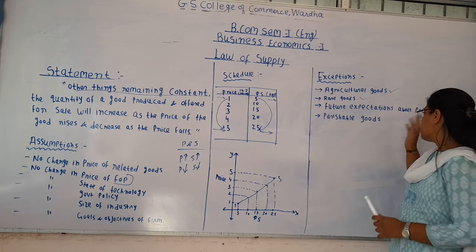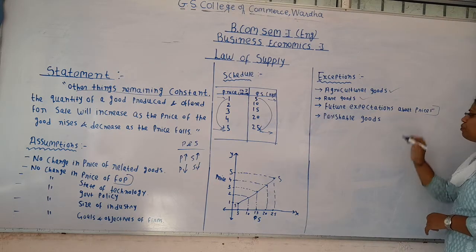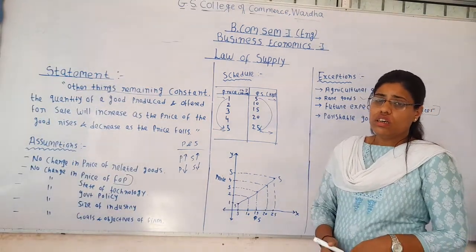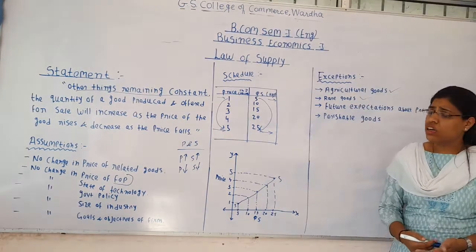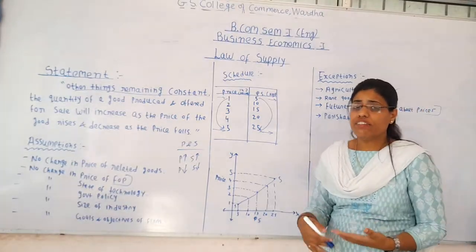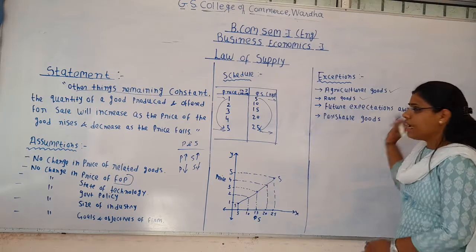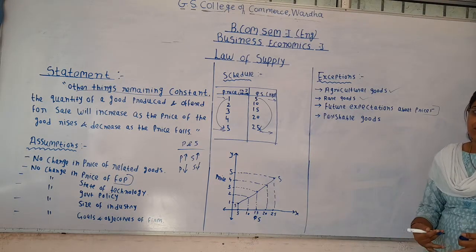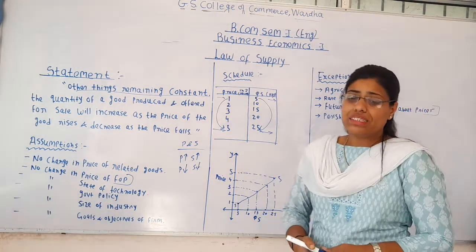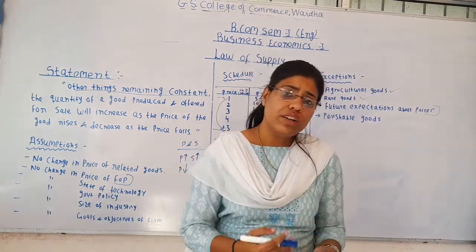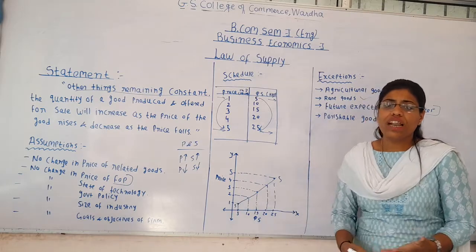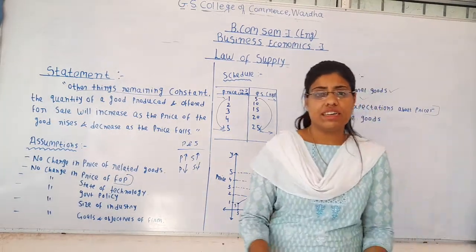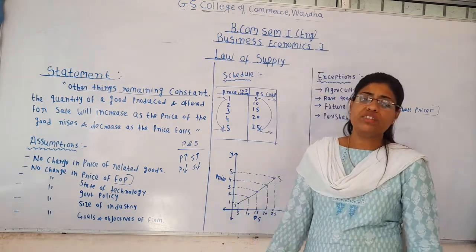Then future expectation about prices. See, if the supplier is expecting that in the coming one to two months the price of the product will increase in the market, what he can do is start holding the product at the present price. When he starts holding the product, even though there is no change in the price, the supply of the product has declined in the market, and the law of supply has failed over here.